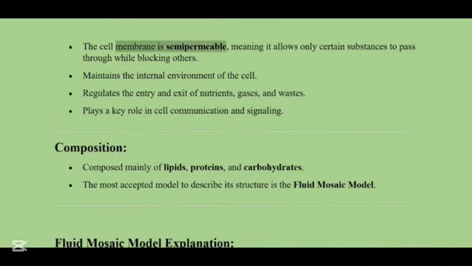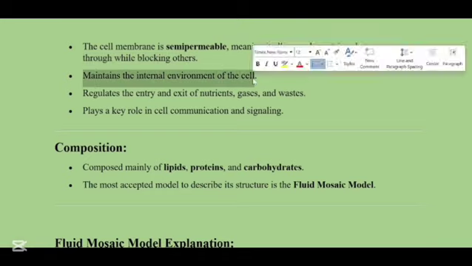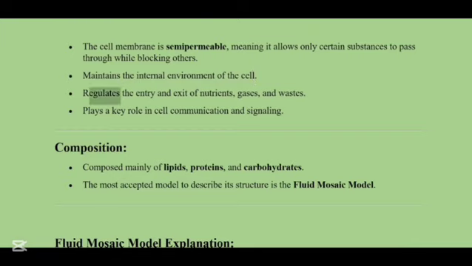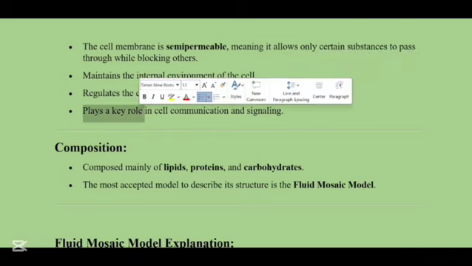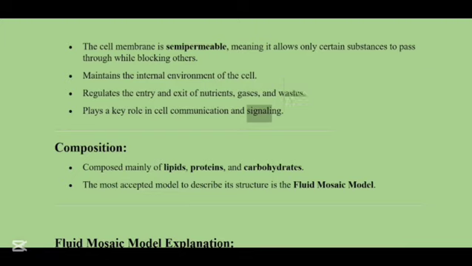What is the function and role of the cell membrane? The cell membrane is semi-permeable. This means that it allows only certain substances to pass through them while it blocks others. It also helps in maintaining the internal environment of the cell, and it regulates the entry and exit of nutrients, gases and waste. It can play a key role in cell communication and signaling.